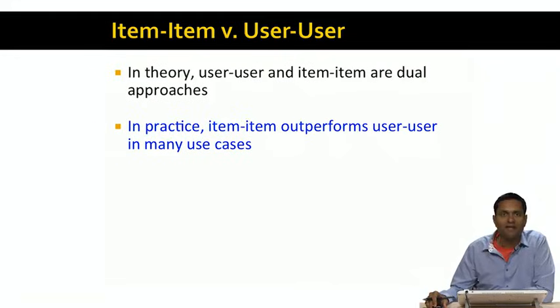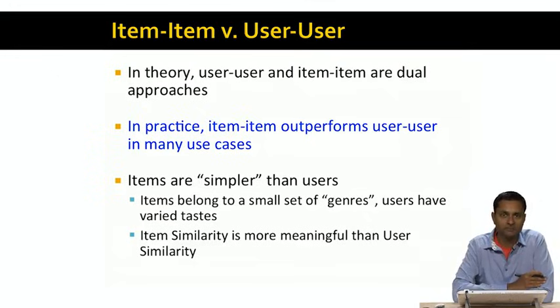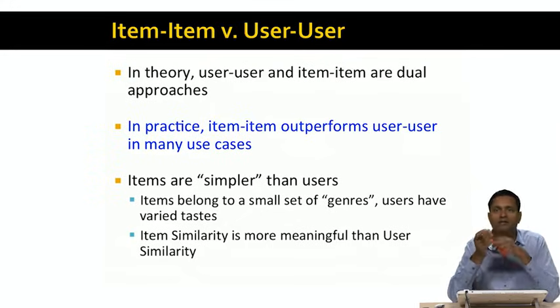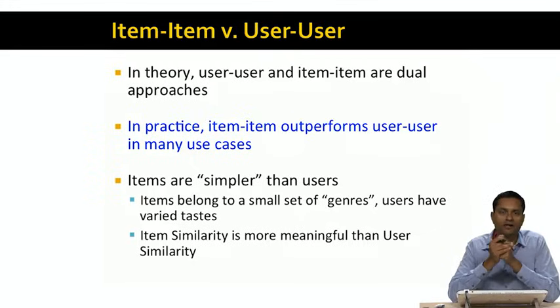Now, we might wonder why this is the case. And the answer turns out to be quite interesting. Items are inherently simpler than users. Items belong to, for example, a small set of genres. You can take a piece of music and classify it as classical music or pop or rock and so on, whereas users tend to have very, very varied tastes.